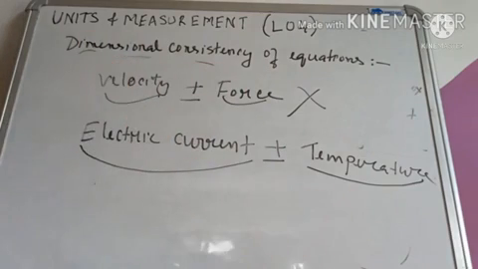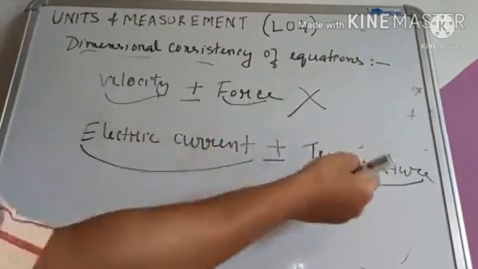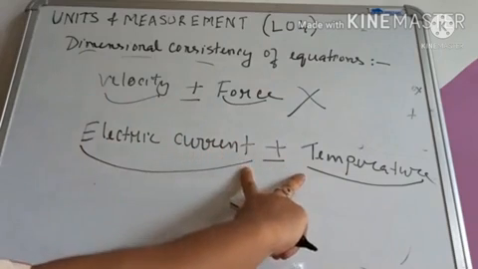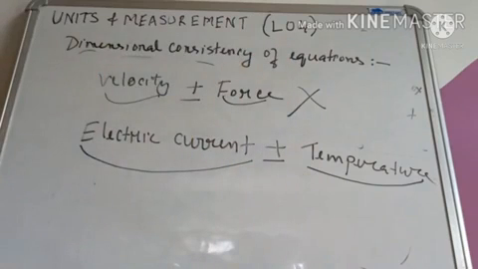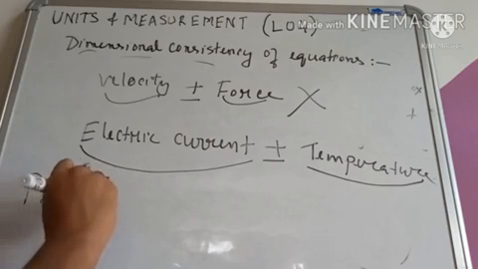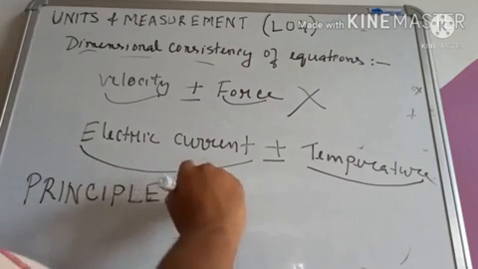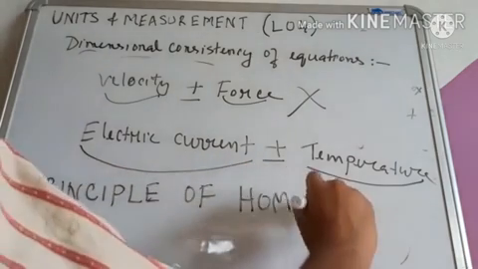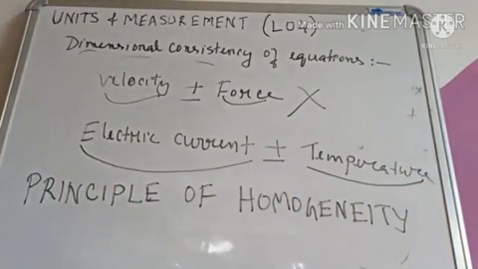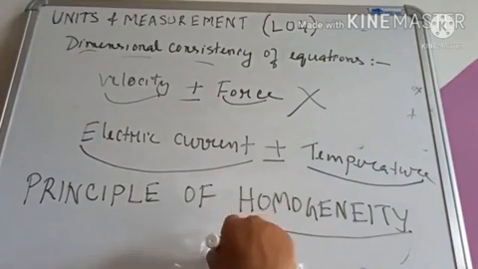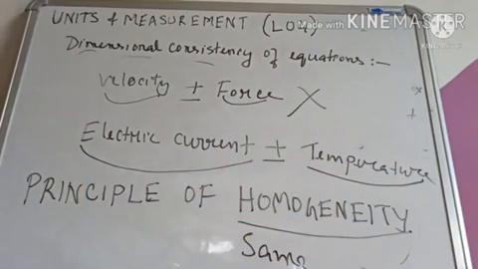So you will have to add electric current with electric current itself, and you have to add temperature with temperature itself. You cannot combine two different physical quantities while writing the dimensional equations. Okay, and this principle, whatever we have studied, is known as the principle of homogeneity. Homo, or homogeneous, means same throughout. Okay, this is known as principle of homogeneity.